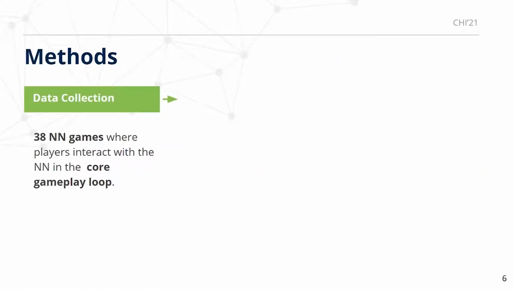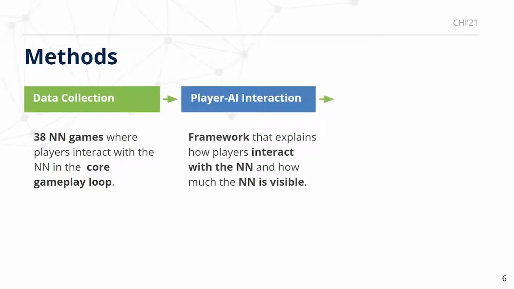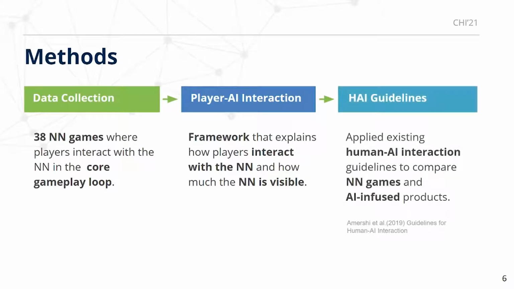These are the methods we used. Through the first systematic review in this domain, we collected a dataset of 38 games wherein players can interact with the neural network as part of the core gameplay loop. Then, using this dataset, we used grounded theory to develop a framework for how players interact with the neural networks and how much its existence is foregrounded in the user interface. To compare player AI interaction to the broader discussion in other AI products, we also adapted existing guidelines for human-AI interaction and used them to evaluate our games.